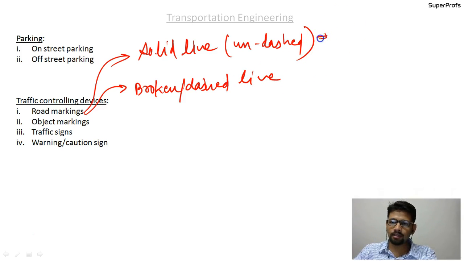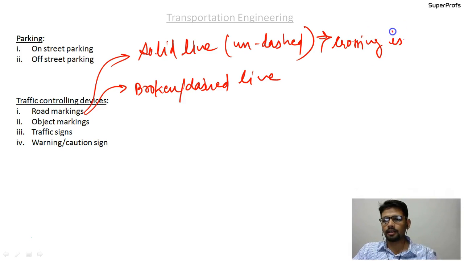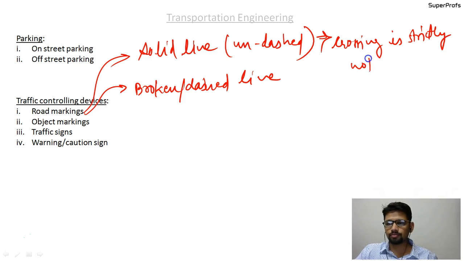Whenever there is a solid line, it means crossing is strictly not allowed. Please write down that crossing is strictly not allowed. And whenever it is a broken or dashed line, crossing is allowed with care.